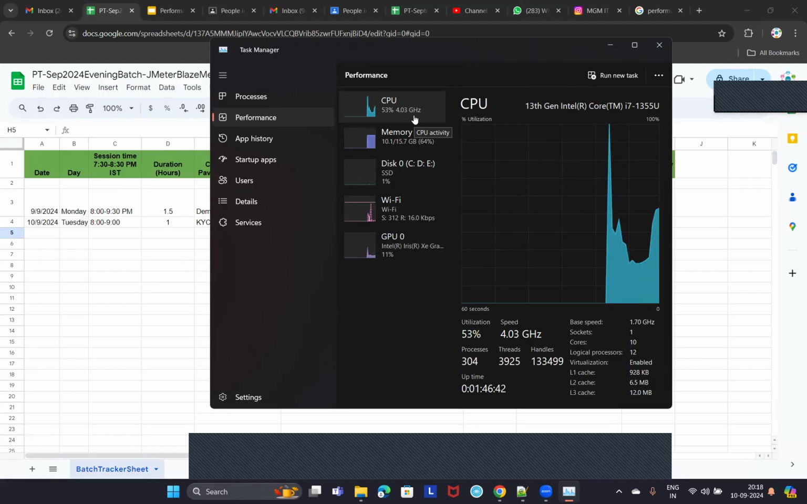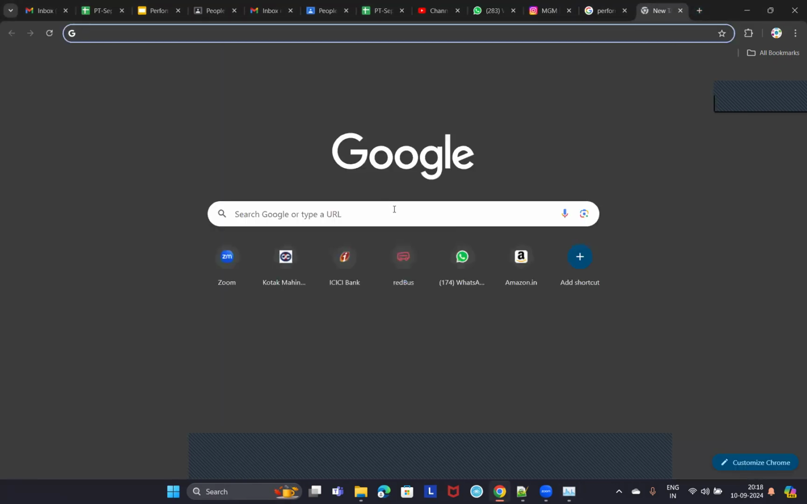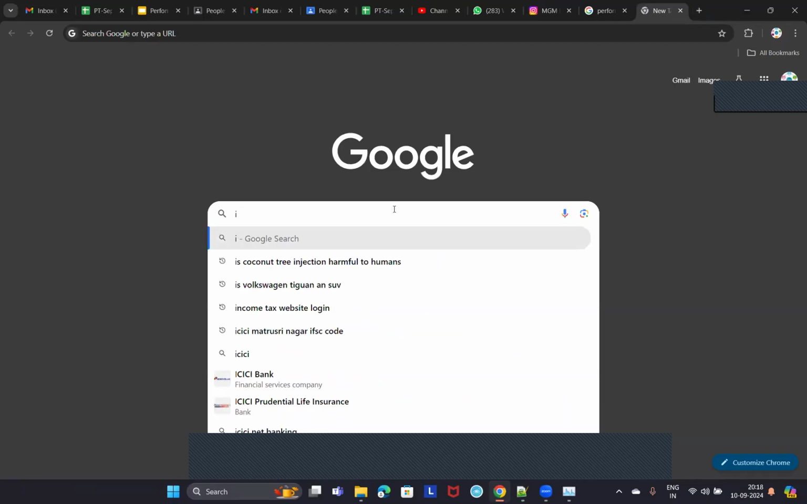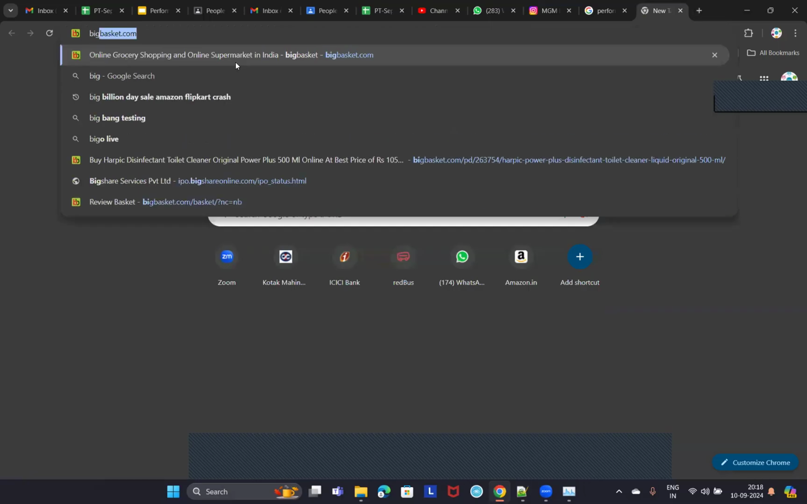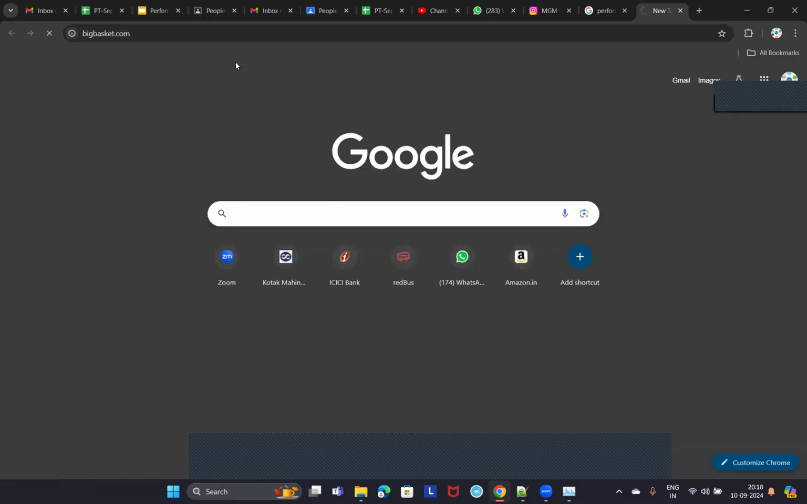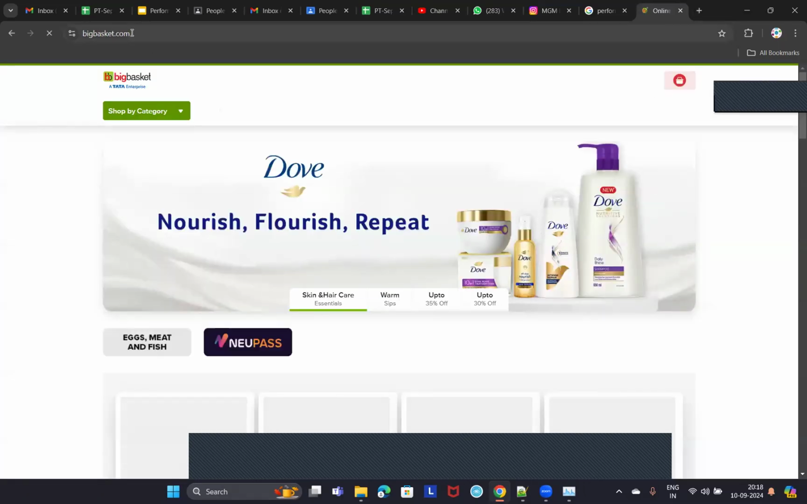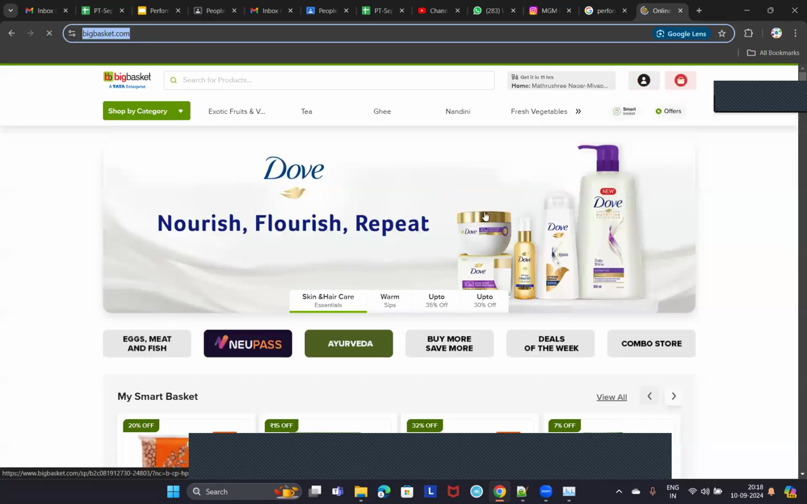Because the performance of any application depends on the CPU and memory power of your servers, isn't it? Suppose you are doing performance testing for, let's say, hdfcbank.com or icicibank.com, or any website like irctc.co.in or bigbasket.com. Let's say you are doing performance testing for the Big Basket application, and this Big Basket application will be running on some servers, right?